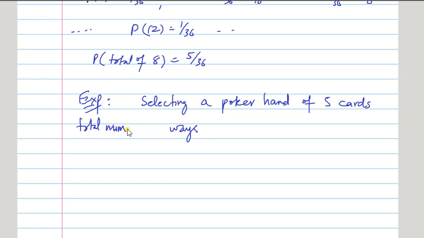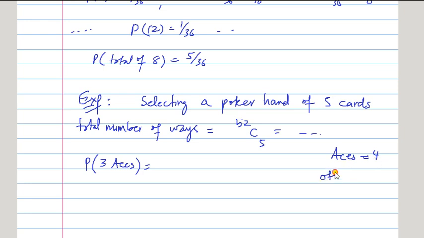The total number of ways you can do this means selecting 5 cards out of 52. This is a selection. Total cards are 52, you are selecting 5, so 52C5. You can use a calculator and write the answer. Now if they ask what is the probability that you get 3 aces, you know that there are 4 aces.